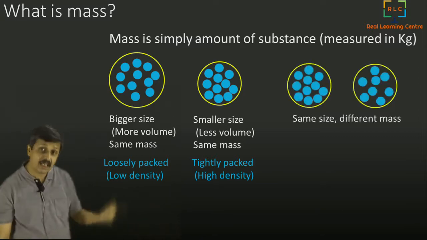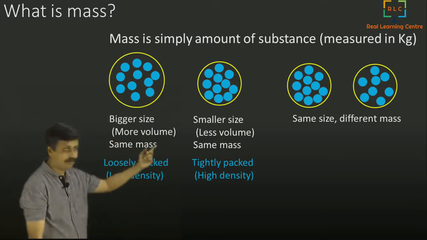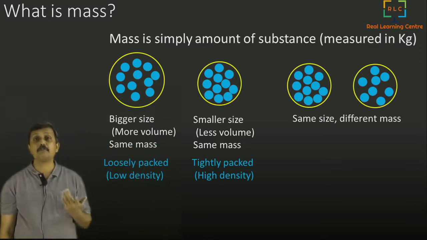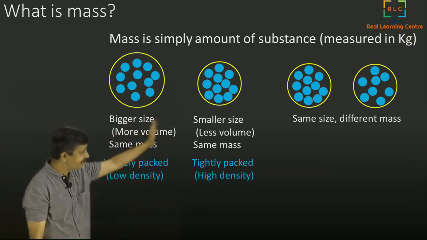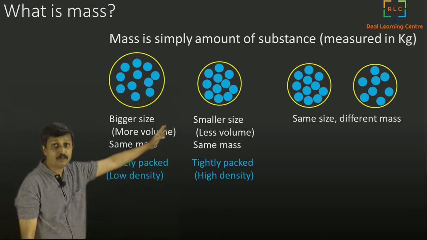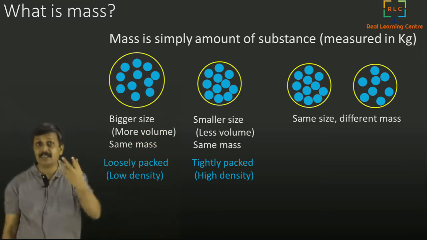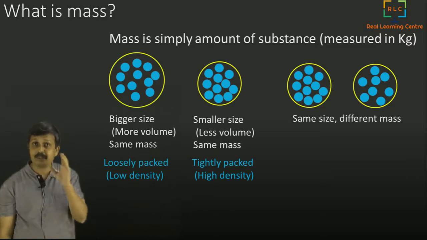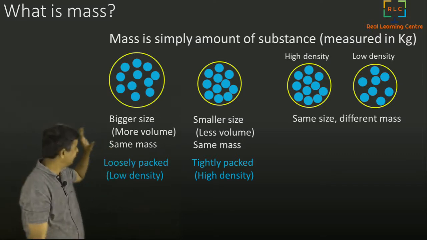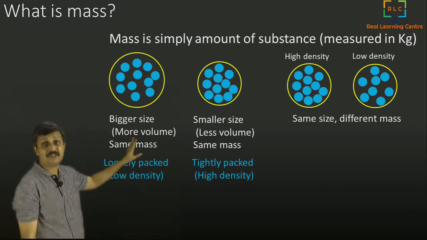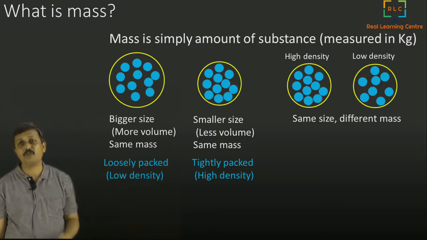Now let's look at another scenario. Here both of them are exactly the same size, but different mass. The first one, the left one, has more mass. The right one has less mass. Can you tell me why? The first one and second one are exactly the same size, but mass-wise, the first one is more because it is more densely packed, high density, and the second one is less densely packed, so it is low density.